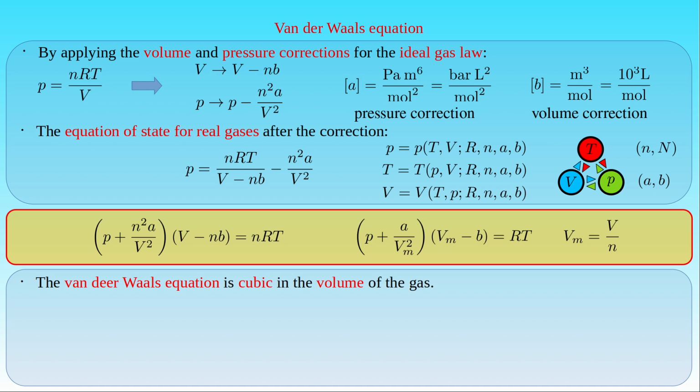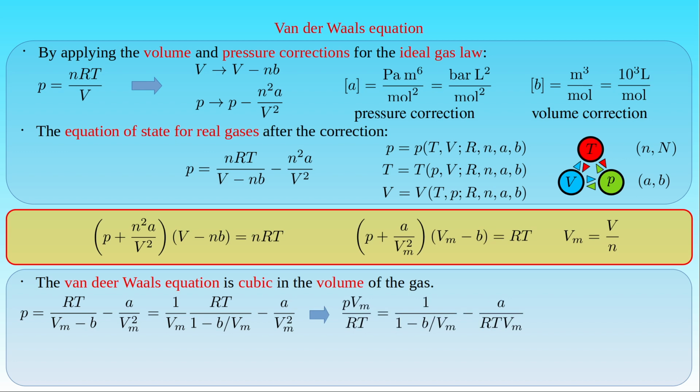However, the van der Waals gas is still an approximation of the equation of state of real gases, which can be seen as follows. The corrected form of the ideal gas law expressed in terms of the molar volume states that the pressure P is equal to the gas constant R times the temperature T over the difference between the molar volume Vm and the constant B, minus the constant A over Vm squared. Because the first term on the right-hand side can be written as 1 over Vm, times R times T over 1 minus B divided by Vm, P times Vm over R times T is equal to 1 over 1 minus B divided by Vm, minus A over R times T times Vm.